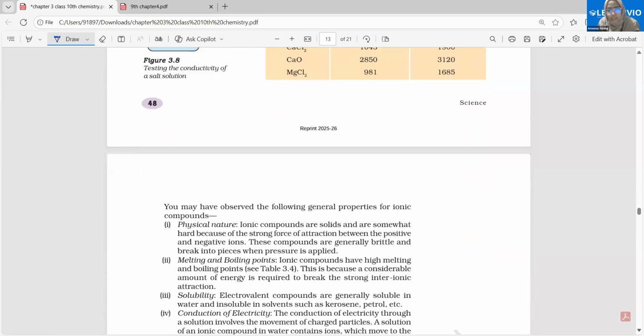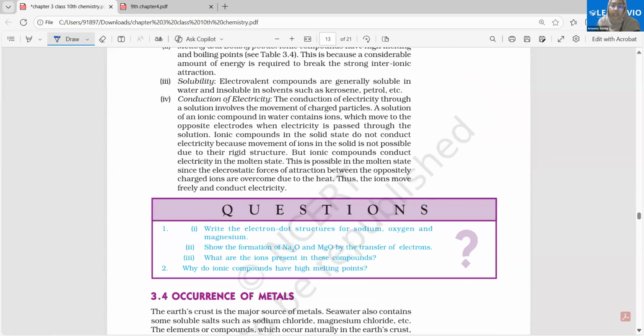All of that has been discussed. In what type of solvent are they soluble? Are they soluble in organic solvents like kerosene or petrol? No, they are not soluble. They are soluble just in the aqueous form, that is water. And it is in water that they dissociate into ionic forms. Example: Na plus and Cl minus, and that is when they conduct electricity.